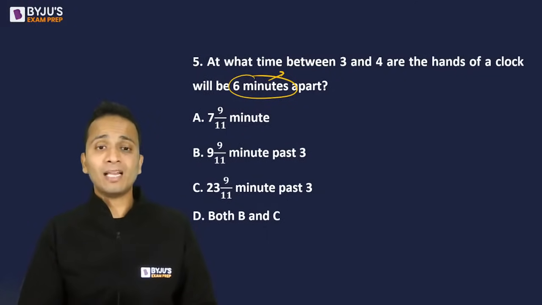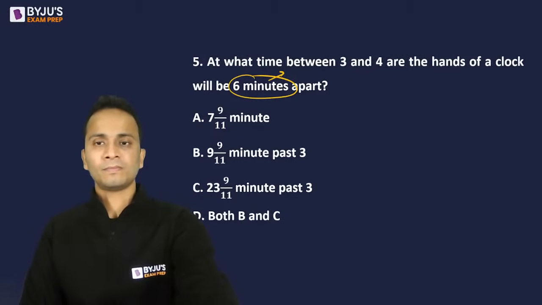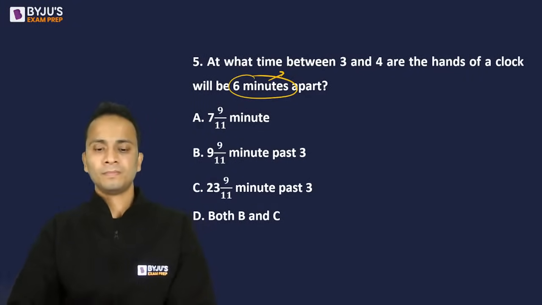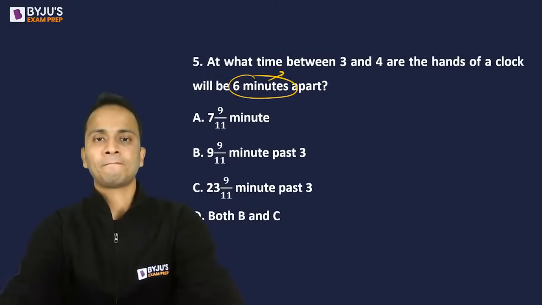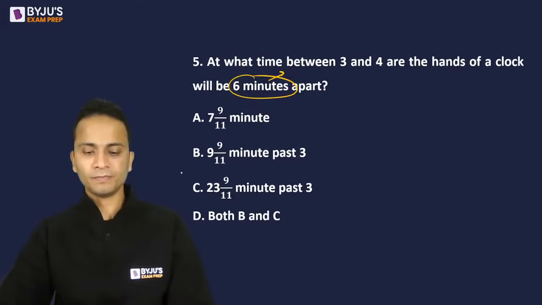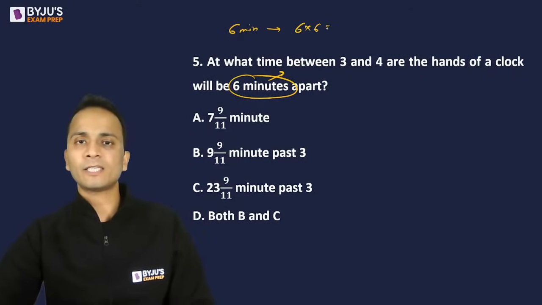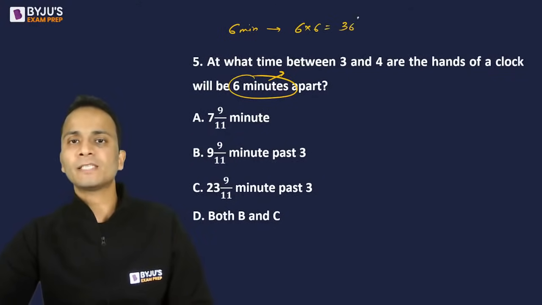If we convert 6 minutes into angle, how much angle will it be? All right, 36 degrees. Good, Jayasuman. Absolutely correct. So 6 minutes will be equivalent to 6 into 6, that is 36 degrees.